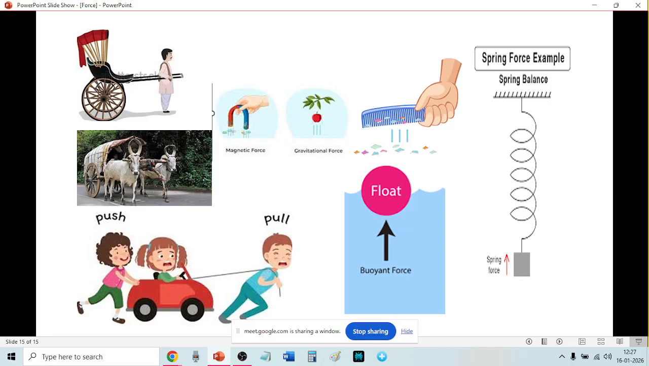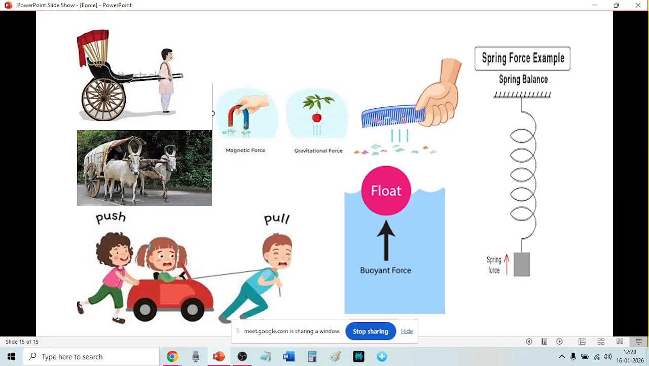These forces, by man or animal, it can be man, it can be animal, they are called muscular forces. And then there is a buoyant force, water, floating body. Floating body means buoyant force, and spring force. And the non-contact forces are magnetic forces, gravitational forces, and electrostatic forces. Got these three things?